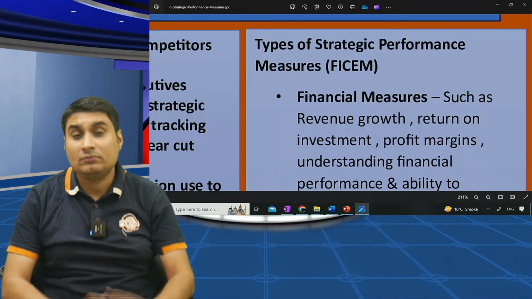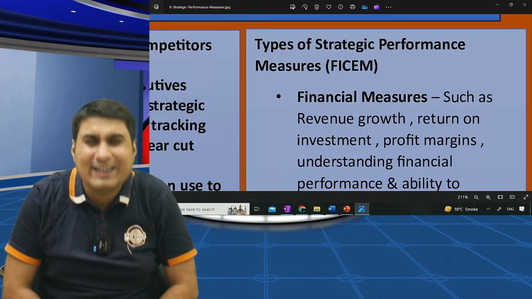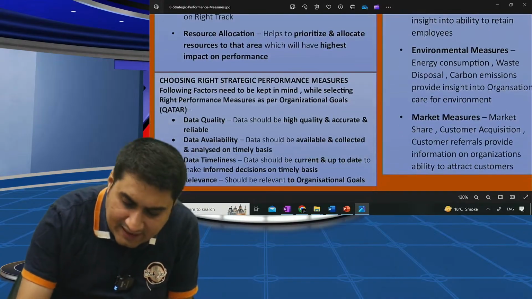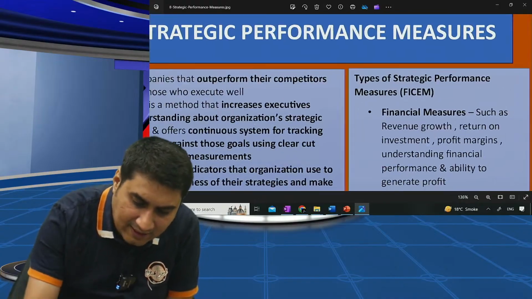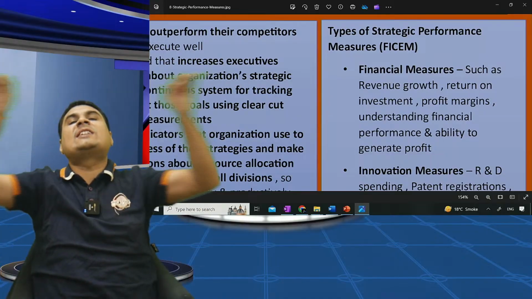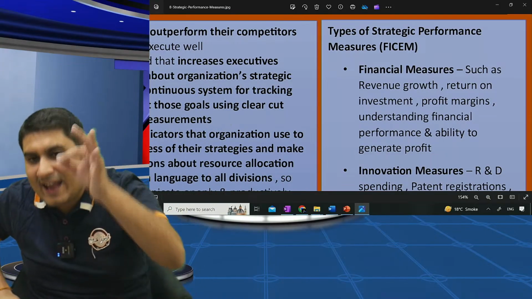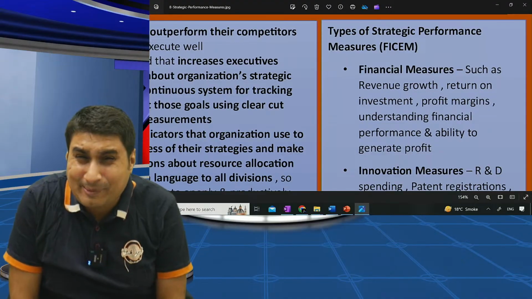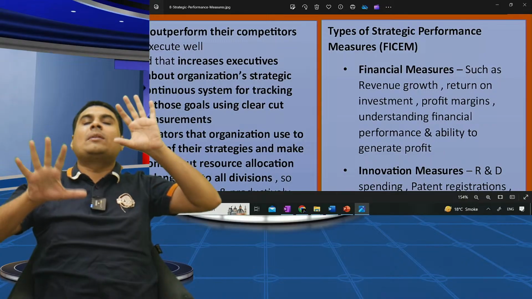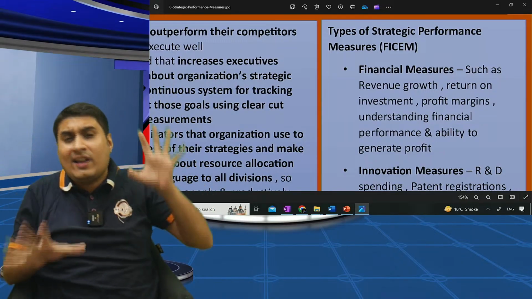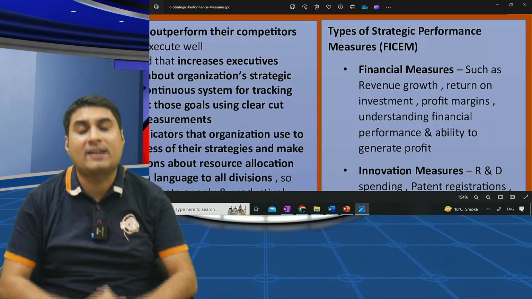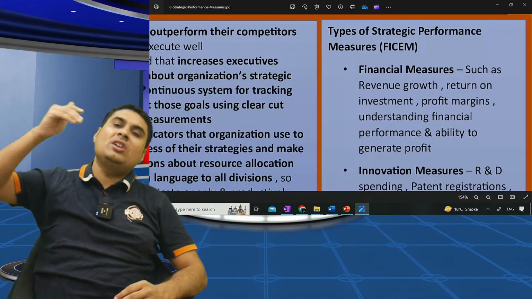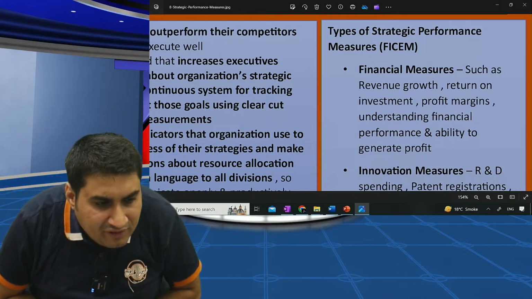Financial measure, innovation measure, customer satisfaction, employee, environmental, market. One last time: in which areas can we set SPM? FECAM. Financial, innovation, customer satisfaction, employee, environmental, market. Types of SPM. In how many areas can we set strategic performance measure? FICAM.